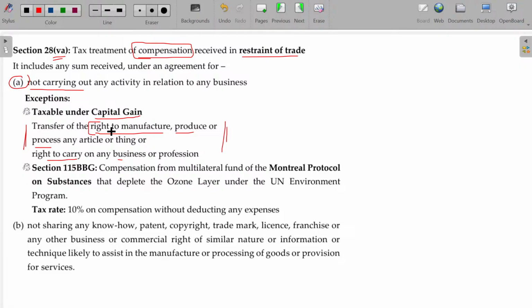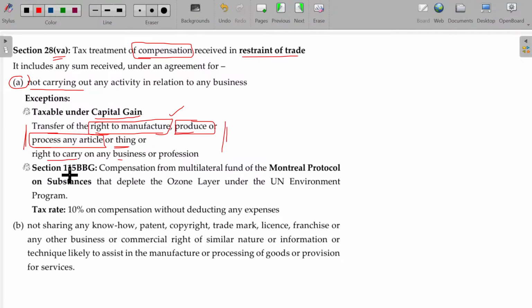Right to manufacture or right to produce. If you want to manufacture something, you need to get permission from the original owner, right? If the original owner transfers the right to manufacture to me for a consideration, that will be capital gains. That is part of an asset and will be taxable under capital gains, not here. Is that clear? Right to manufacture, right to produce, as well as right to process any article or thing.